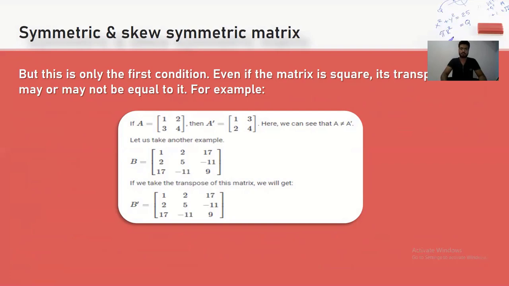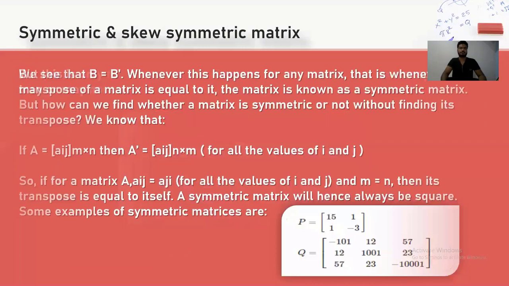For example, this one. Symmetric and skew symmetric matrix: whenever the transpose of a given matrix is equal to it, the matrix is known as a symmetric matrix.